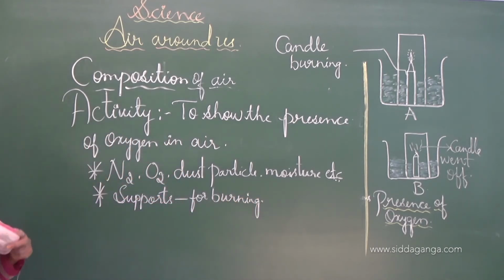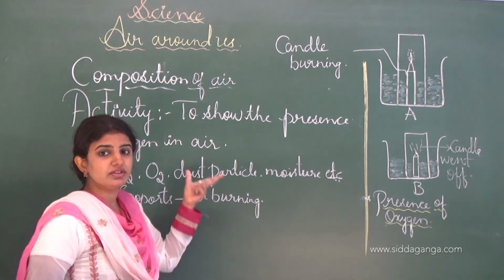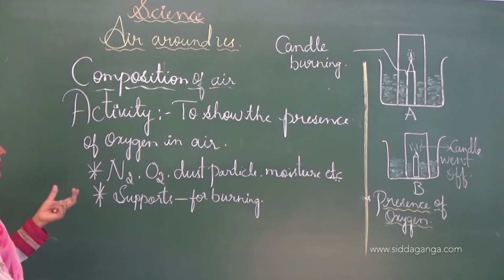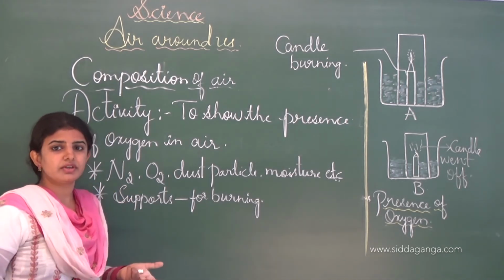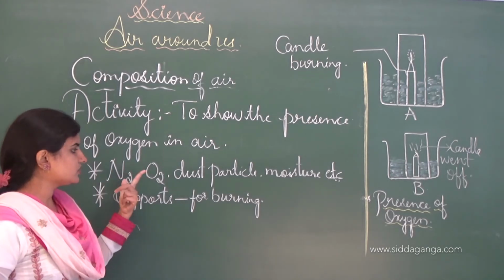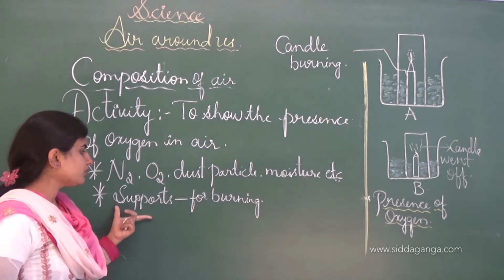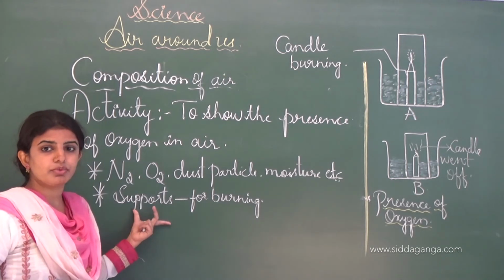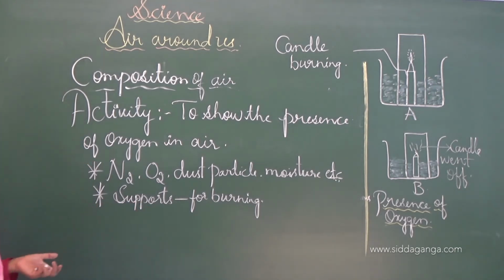Oxygen only supports burning, and oxygen is very necessary for all living organisms. This is all about the brief introduction to oxygen. Air contains a mixture of components like nitrogen, carbon dioxide, oxygen, dust particles, moisture, etc. Oxygen usually supports burning, and this is all about the activity.